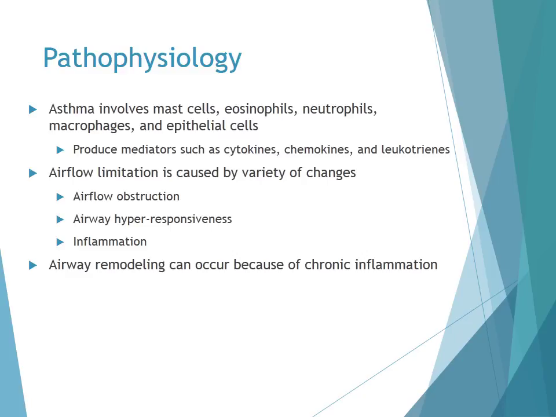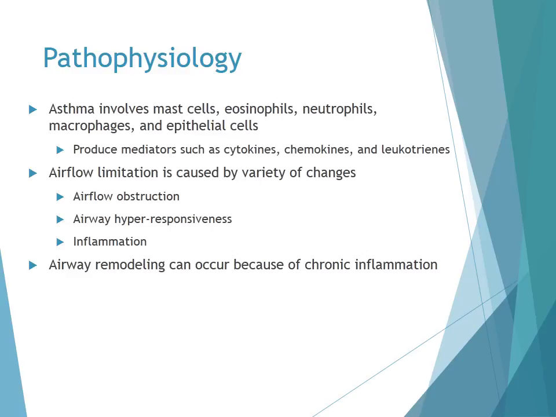The pathophysiology of asthma involves mast cells, eosinophils, neutrophils, macrophages, and epithelial cells. These inflammatory and structural cells will collectively produce mediators such as cytokines, chemokines, and leukotrienes that intensify the inflammatory response and promote airway narrowing and hyperresponsiveness seen in asthma. And in susceptible individuals, this will cause recurrent episodes of coughing, wheezing, breathlessness, as well as chest tightness.